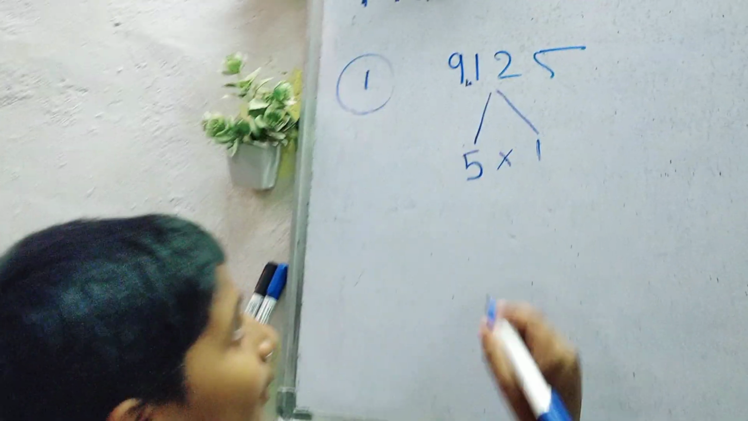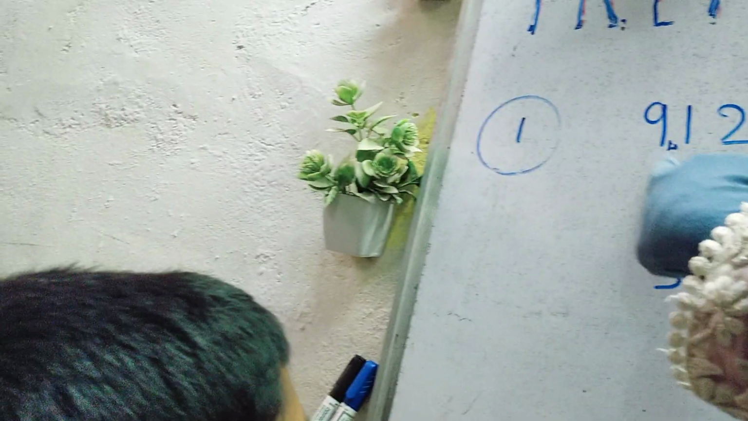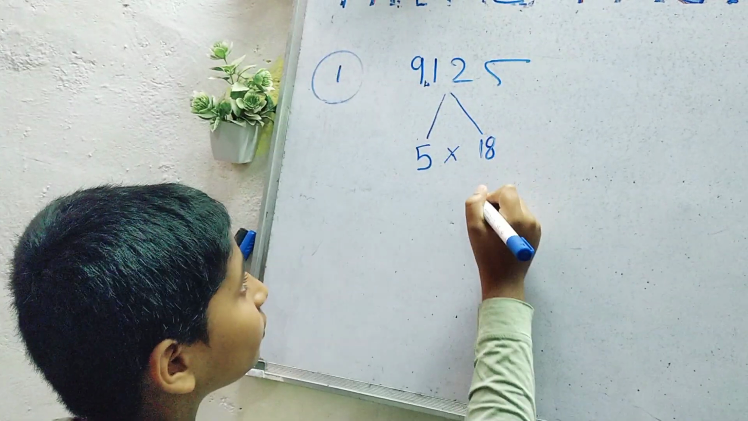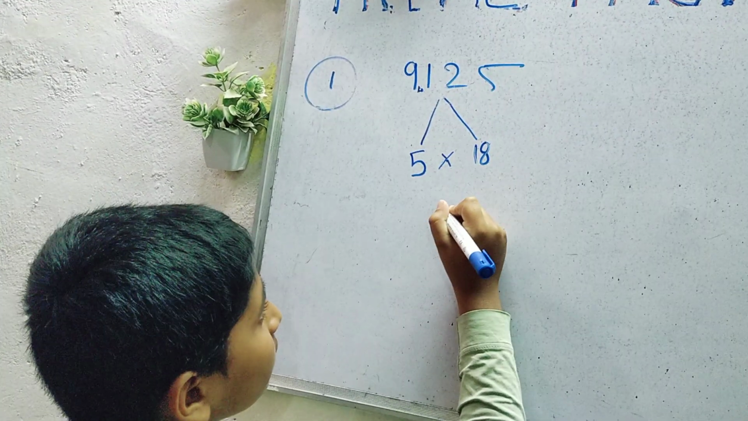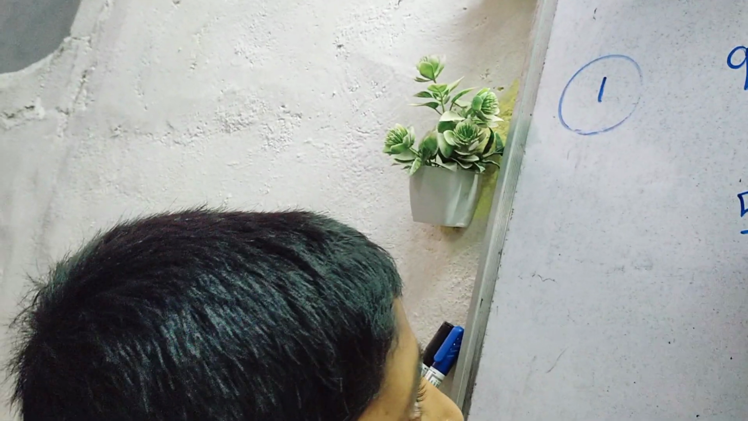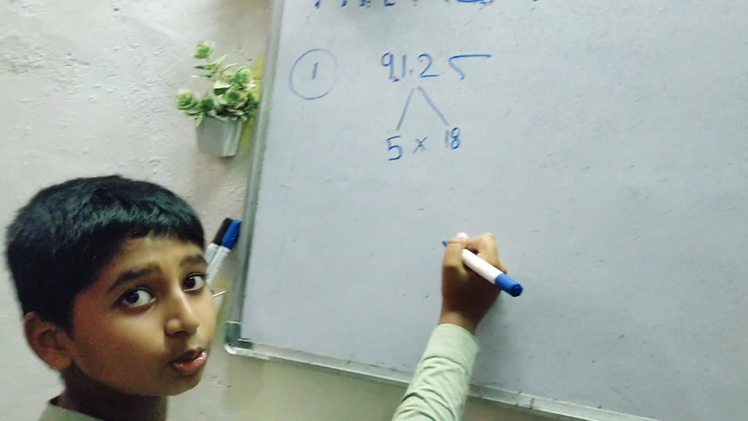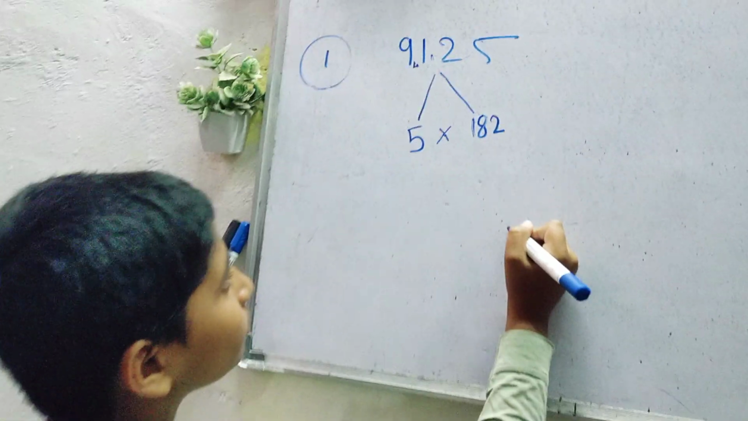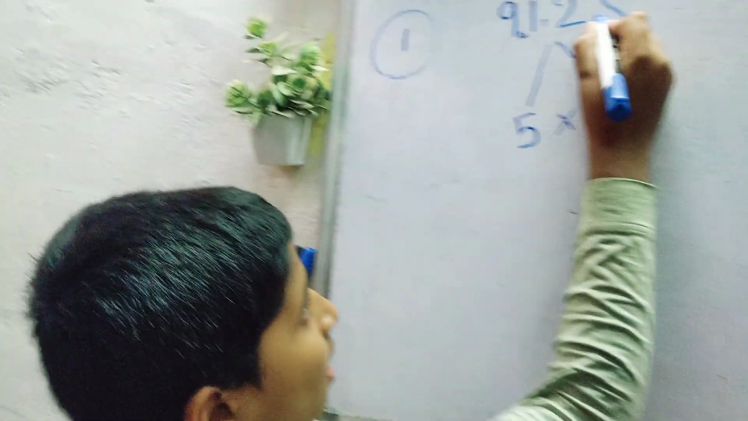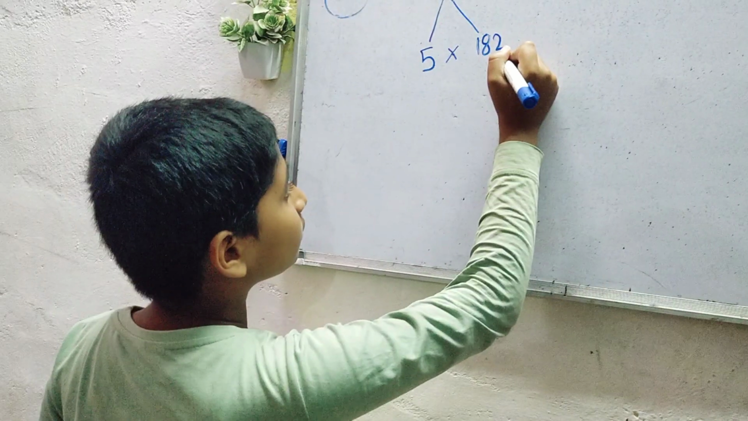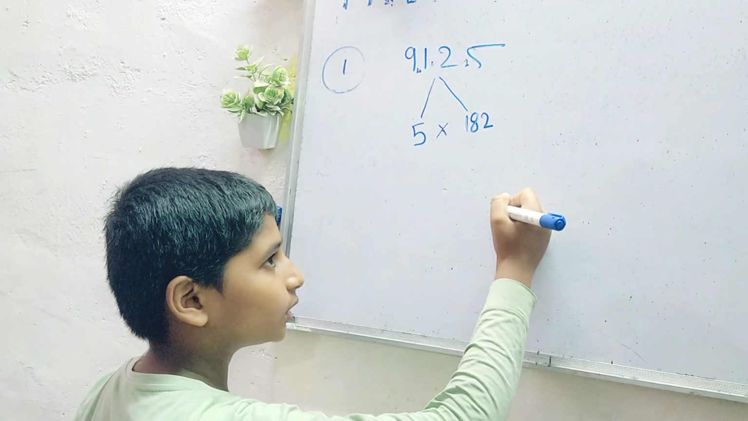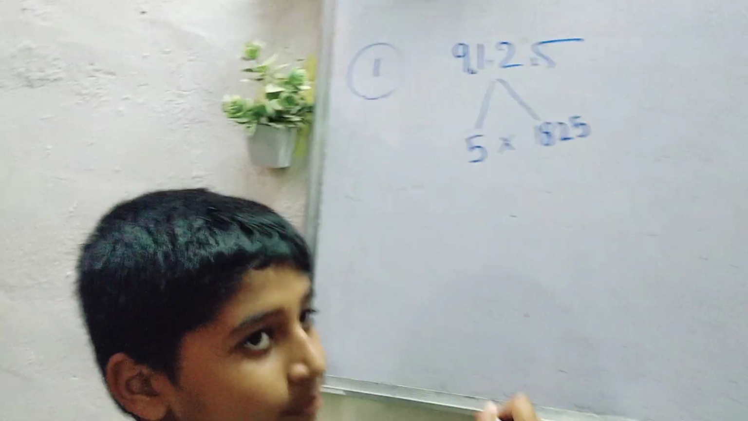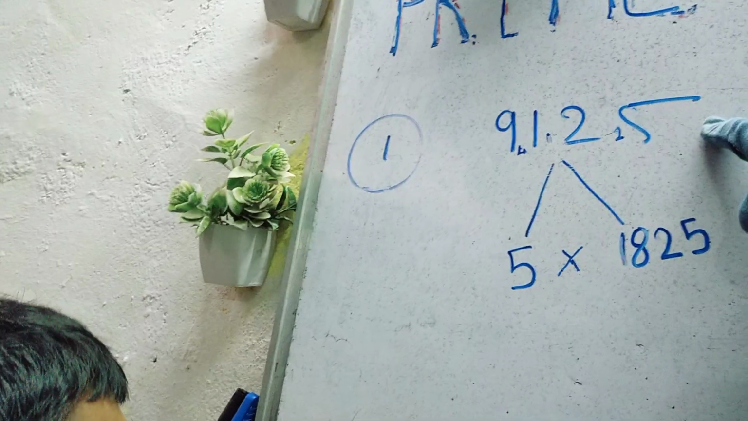Okay, come on, continue. 5 ones are 5 you have done, 4 remaining. Then 5 8s are 40. Then 1 will remain. This 1 will come here. Then 5 2s are 10. Then 2 will remain and will come this side. It will become 25. So 25, where do you get it in the 5 table? 5 5s are 25. Write 5 there. Very good. So 5 times 1825 is equal to 9125.